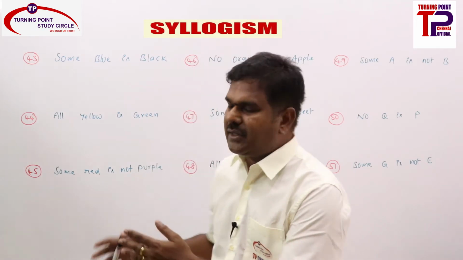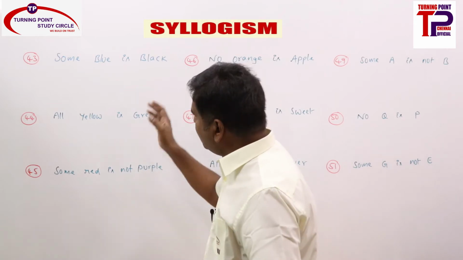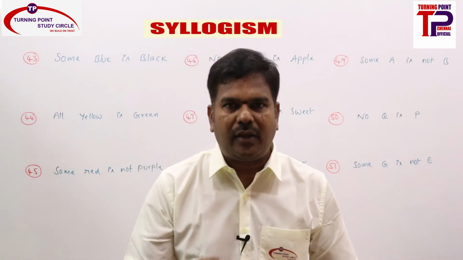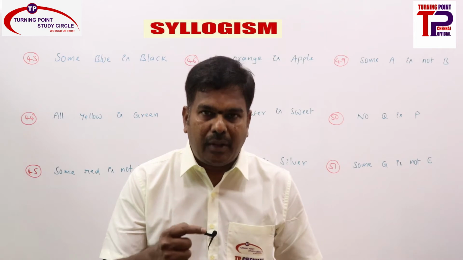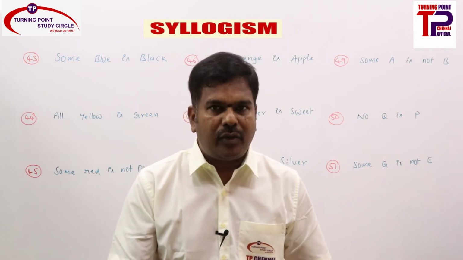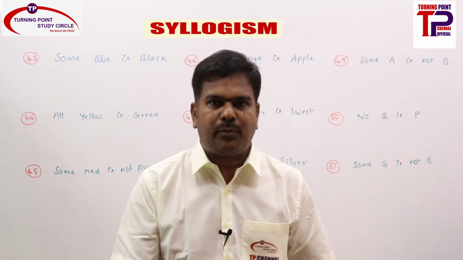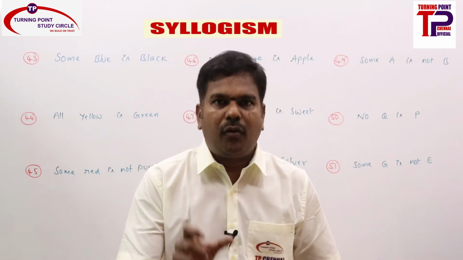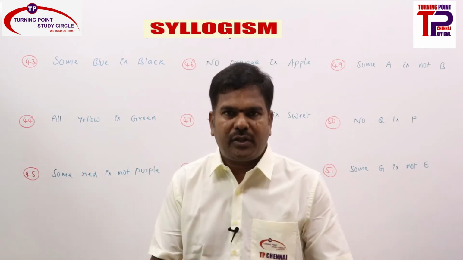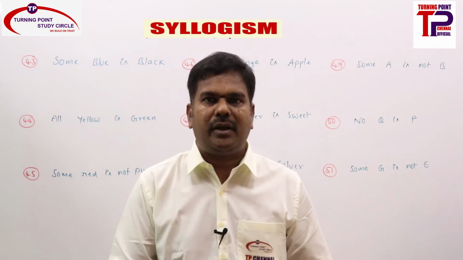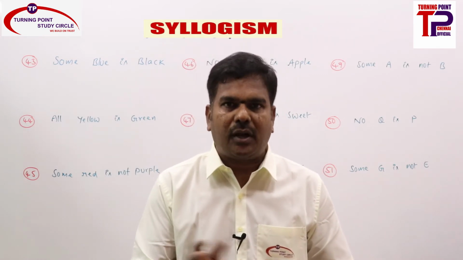Now I am giving an example. Whenever we see the statements, in order to derive the conclusions, if they are not properly aligned, we can make proper alignment by interchanging the statements, by converting the statements, or by doing both. Before that, if you learn the immediate inferences for each single statement, you will easily learn how to convert the statements.